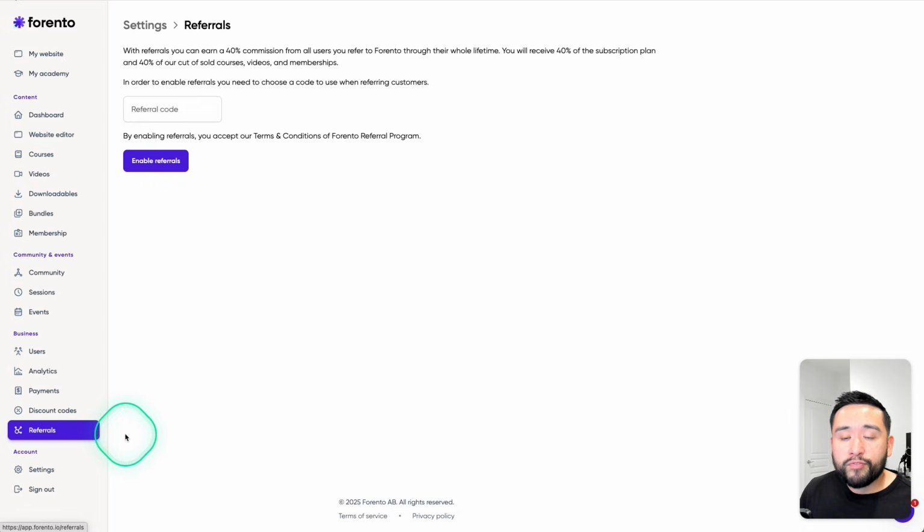And this is referrals. This isn't referrals that you can offer for your students. This is more just to become an affiliate for Forento only. So you can earn 40% commission from all users you refer to Forento. Unfortunately, there is no affiliate feature that you can offer your students. Your students can't sell your course and automatically earn commissions. This referrals is only to sell Forento as an affiliate.